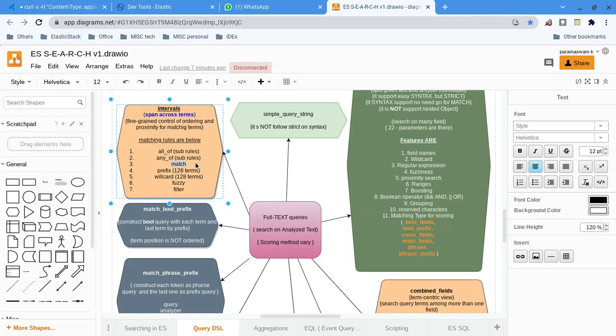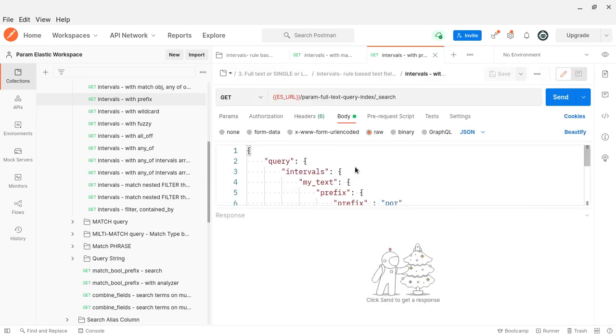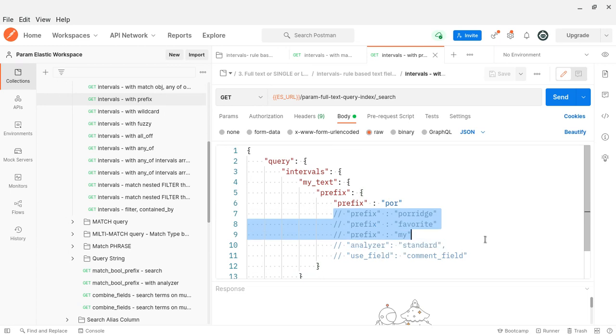As I told you, there is a prefix, right? So I'll explain about the prefix here. Let me go through the sample, then I'll explain the documentation.